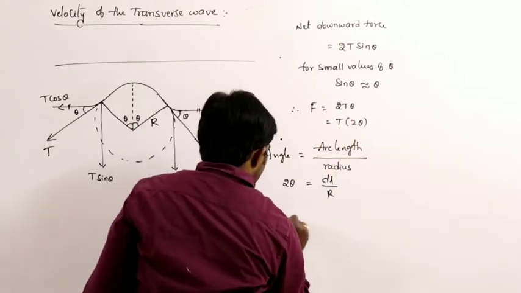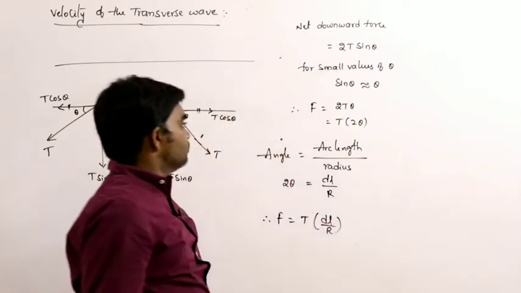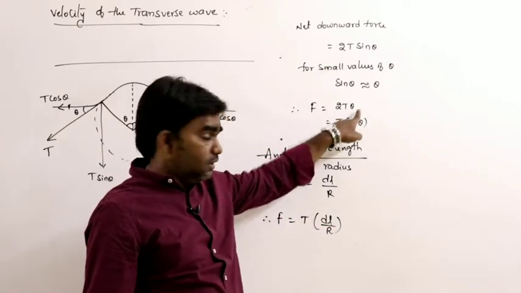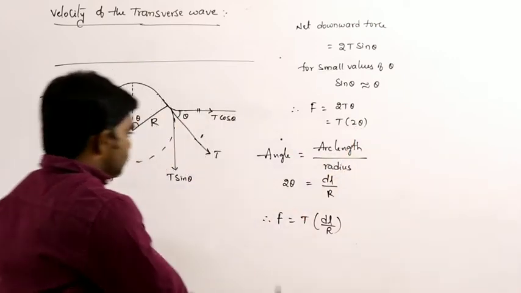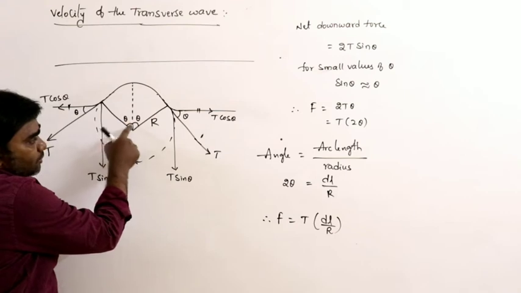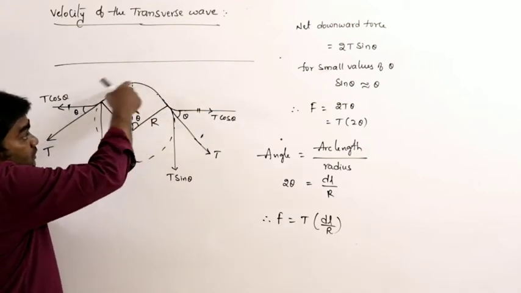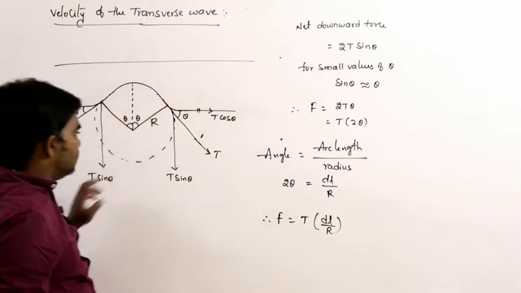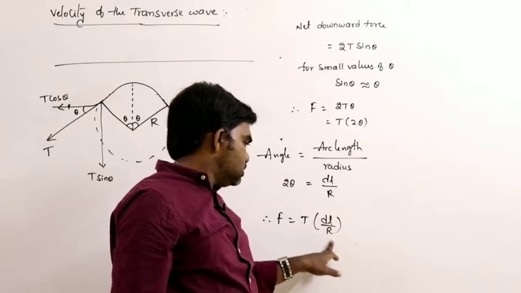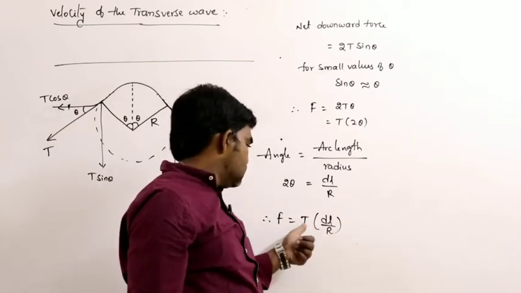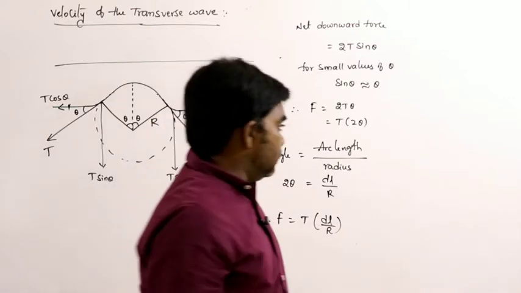Therefore, F can be written as T into dl by r. F can be written as T into 2 theta. So what is 2 theta here? Total angle subtended at the center, total angle subtended by the small length at the center is equal to 2 theta, which is equal to dl by r. That is T into dl by r. F is equal to T into dl by r.